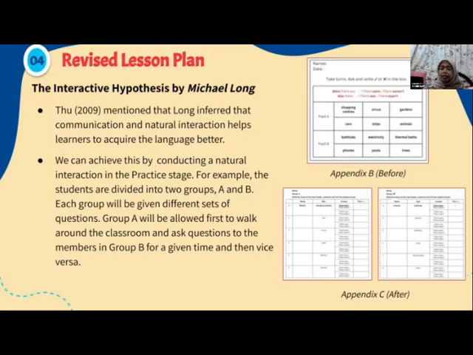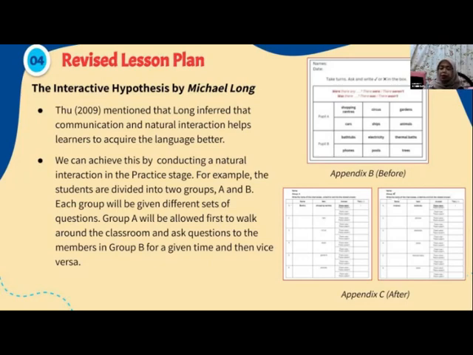So the rationale of this activity is that Long stated that to improve language acquisition, it is important to communicate with people who are better in the language. So when the pupils go around and communicate with other pupils, there's a higher chance for them to talk to friends who are better in the language, which will help them to improve their language acquisition as they can also learn from one another.